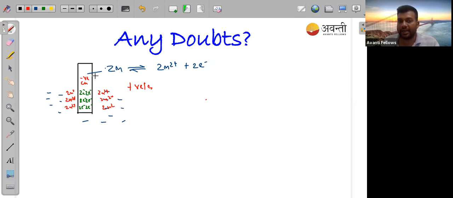Then there will be an interaction between the negatively charged electrode and the positively charged electrolyte. This interaction is known as your electrode potential. Simply, there is an interaction between this electron and this cation, and that interaction is known as potential difference. Is it clear now, guys?